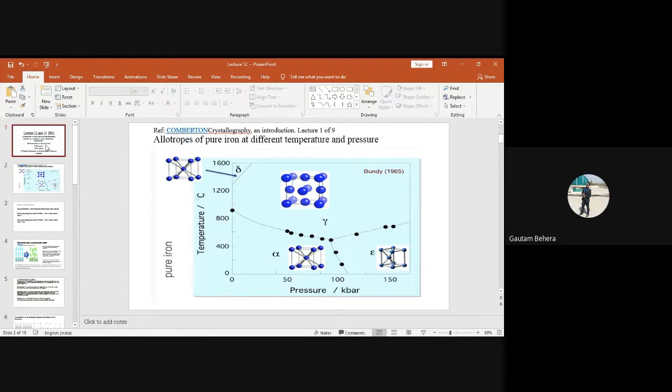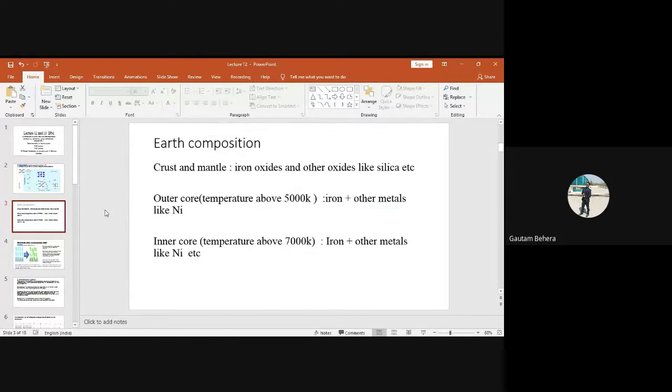Then, okay, fine. So now this is very interesting. You can see the Earth composition. What is the structure of Earth? Anybody remember from geography? What are the different layers of Earth from the top surface to the center?